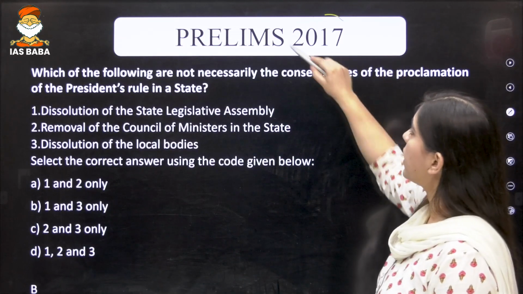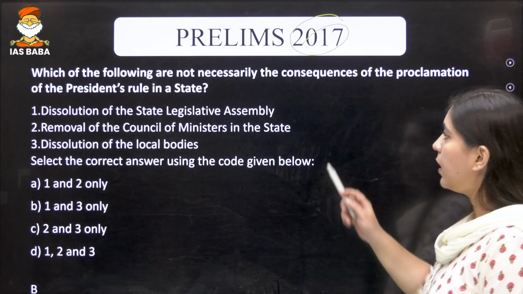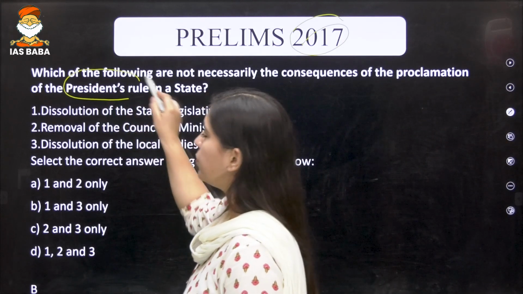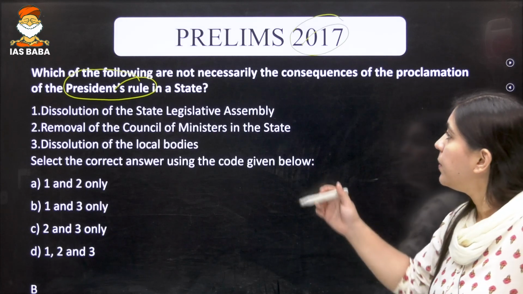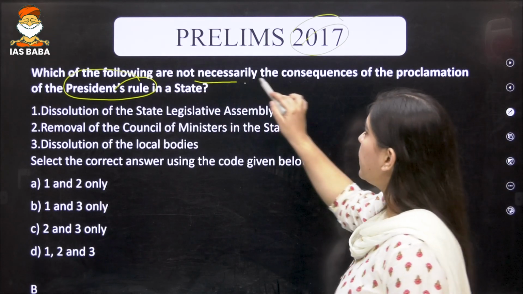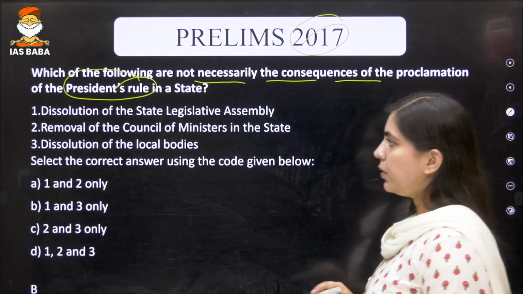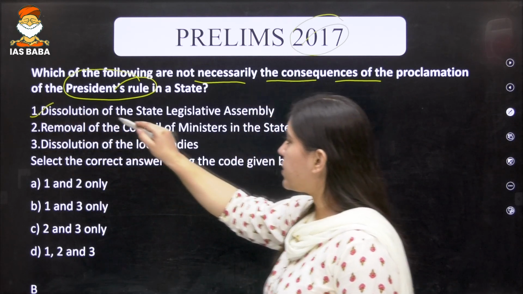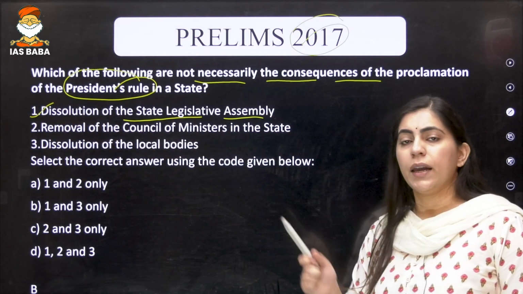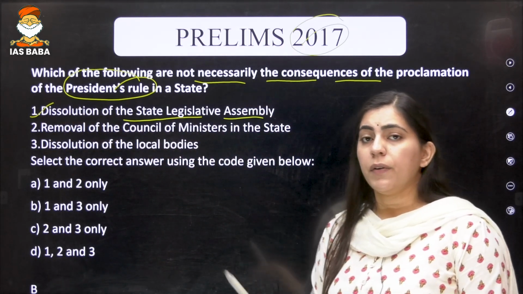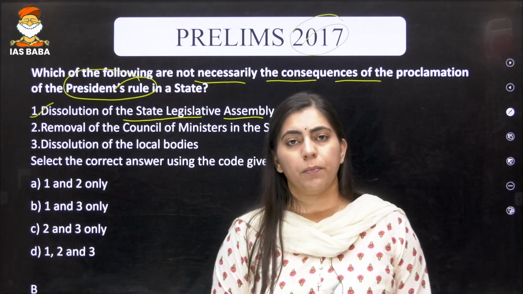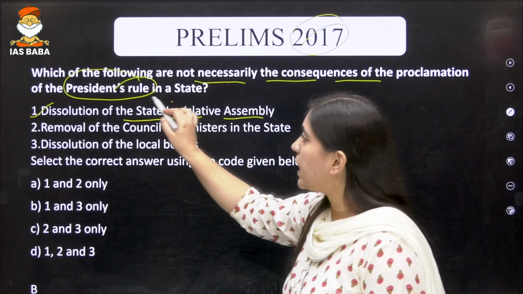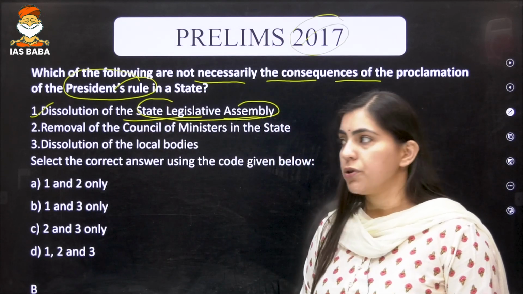Now this question was asked in 2017, again related to president rule. What would be the consequences of president rule? First is dissolution of the state legislative assembly. Again, I already discussed that whenever the president rule is imposed or whenever Article 356 is imposed, then we cannot say that state legislative assembly will be dissolved.